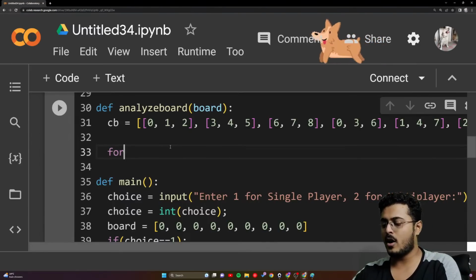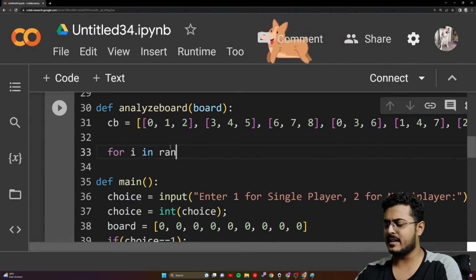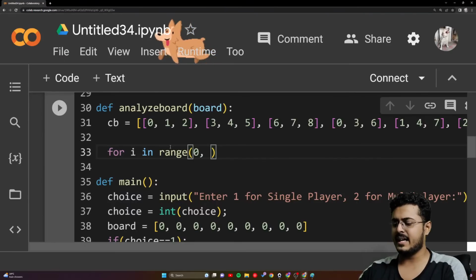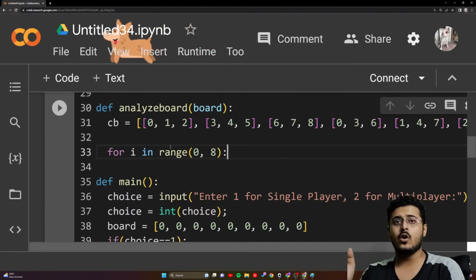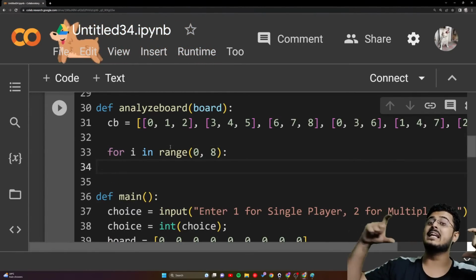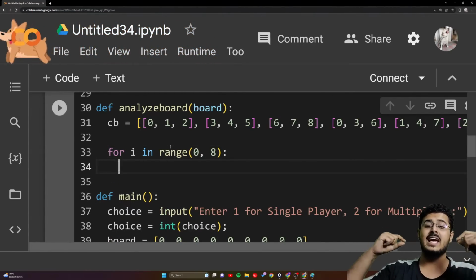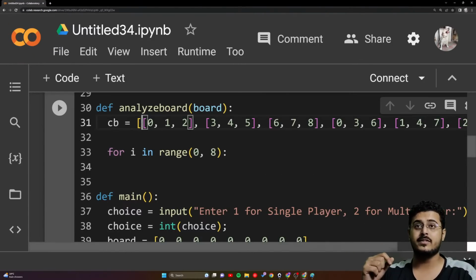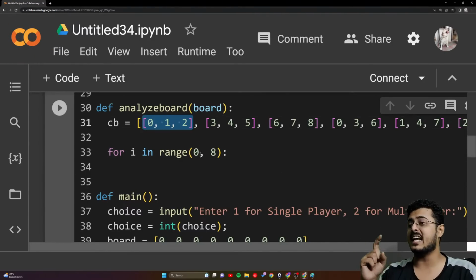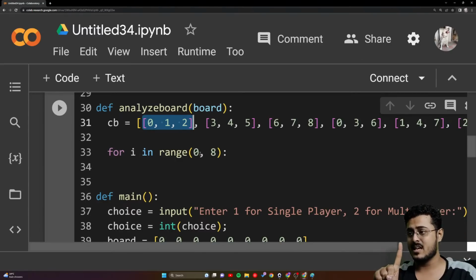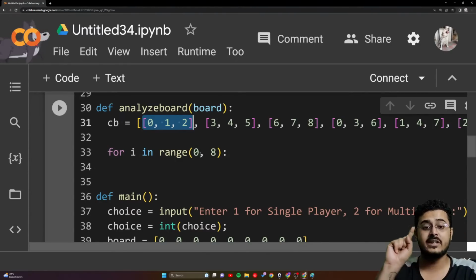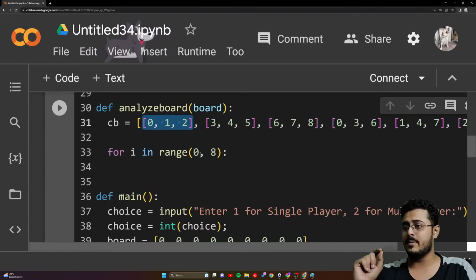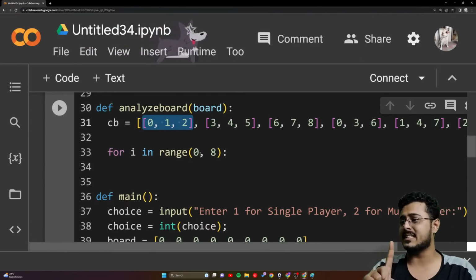Okay, so for I in range, and then we are having 0, 8, right? Now this is going over every single element inside the big list, that is the smaller list. Now, if I is equal to 0, that means we are on the first smallest list, guys. Are you guys able to understand this? Please let me know. We are on the first smallest list.